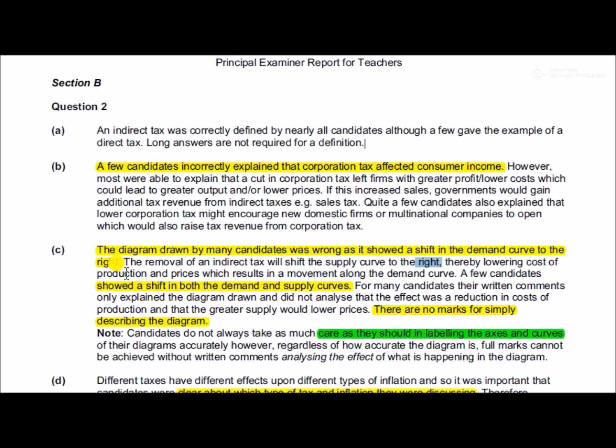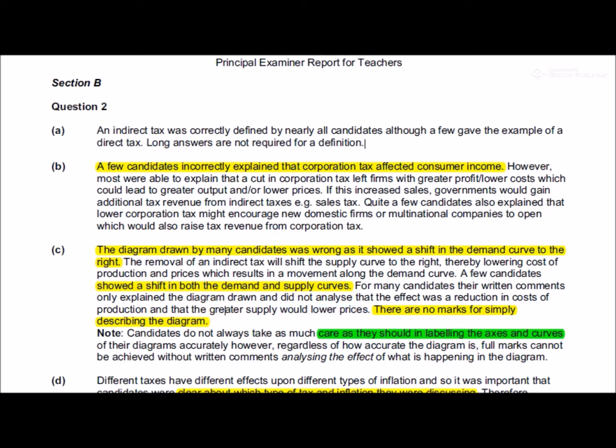A few candidates showed a shift in both demand-supply curves, not needed. For many candidates, the written comments only explained the diagram and didn't analyse the effect of a reduction of cost of production on lowering prices. So that's your analysis, is that it will make your prices lower. There are no marks for simply describing the diagram.